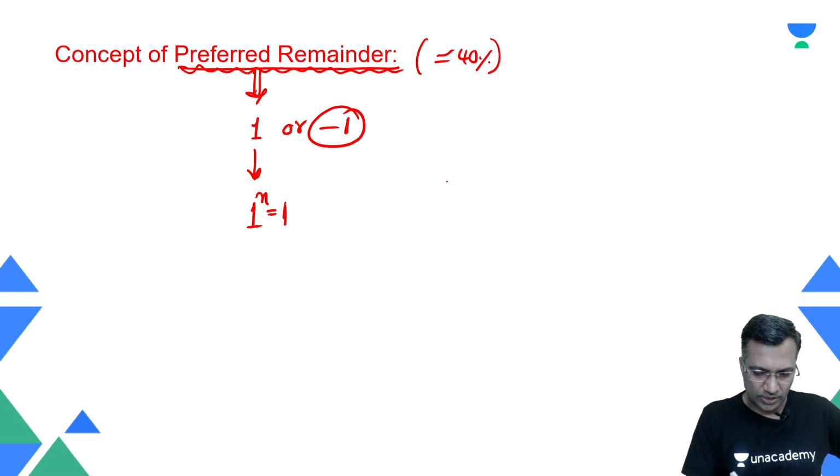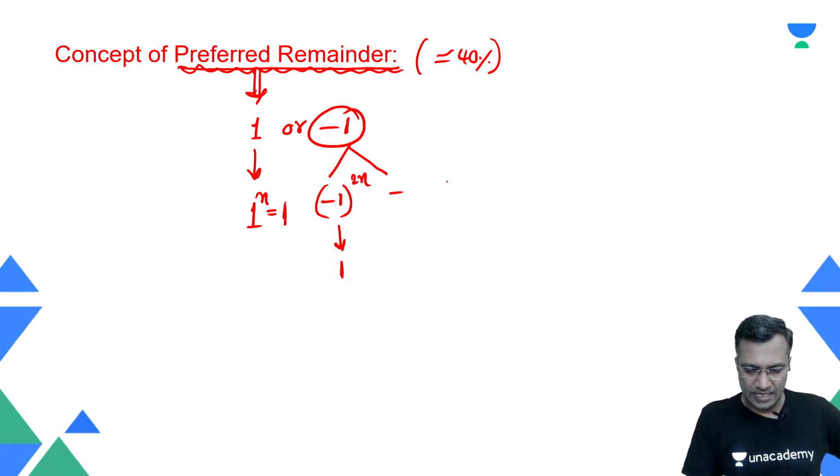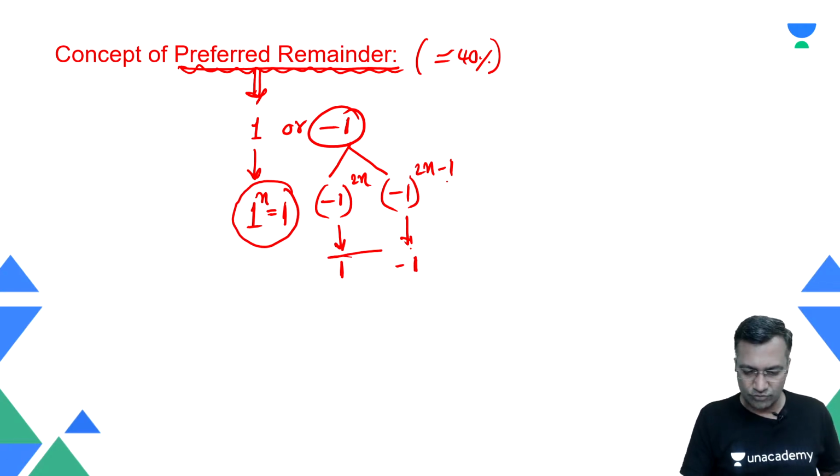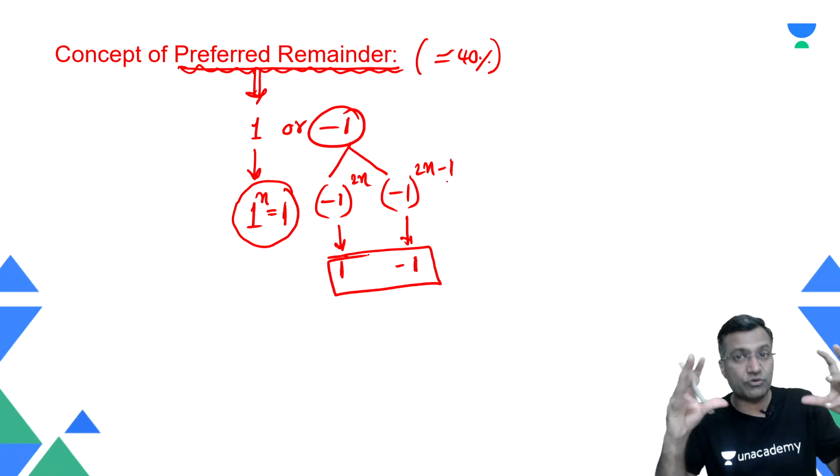Yeah, minus 1, because of two reasons. Minus 1 raised to an even power, that is 2n, leads to 1, whereas minus 1 raised to an odd power, 2n minus 1, technically I'm saying the power is odd, leads to minus 1. So good. Here I have a unique choice. Here I have two choices, right? So two choices. Therefore, it's much easier.